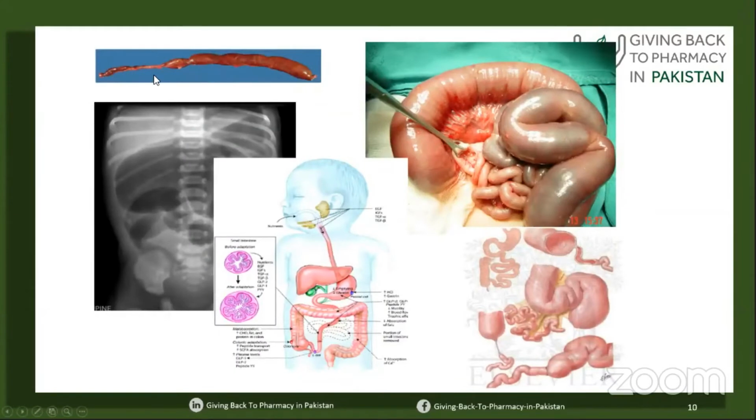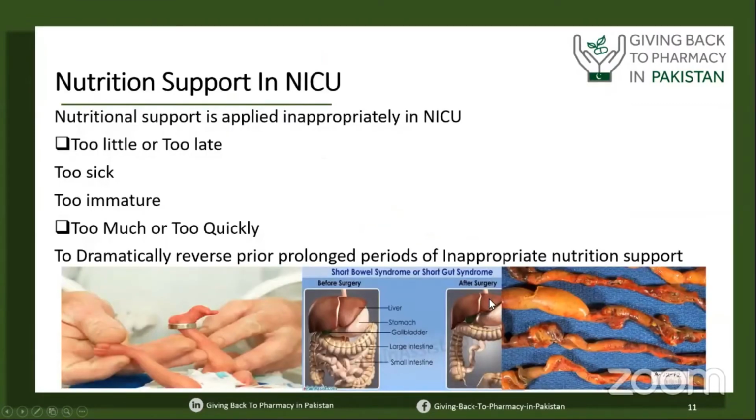This is how short bowel syndrome looks. If you can see, this is the whole bowel from one end to the other end. So the gastrointestinal tract is absolutely not available. In this case, total parenteral nutrition is absolutely indicated. And this is the atresia. You can see the misconnections. So nutrition support is applied.